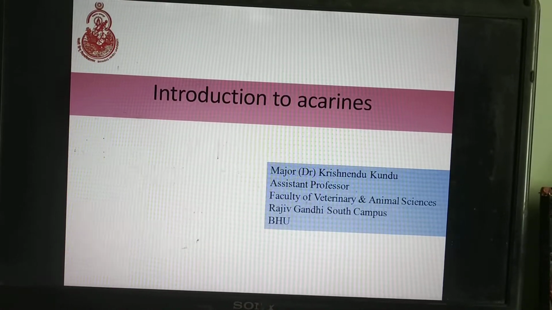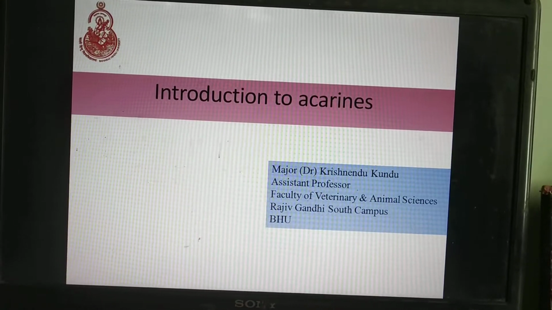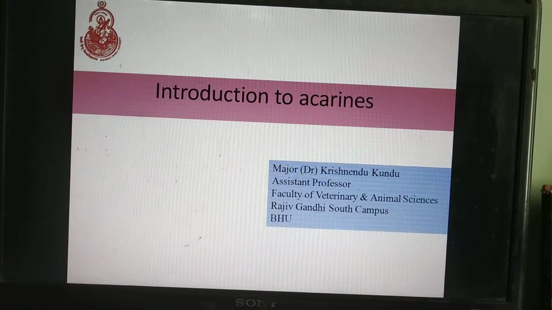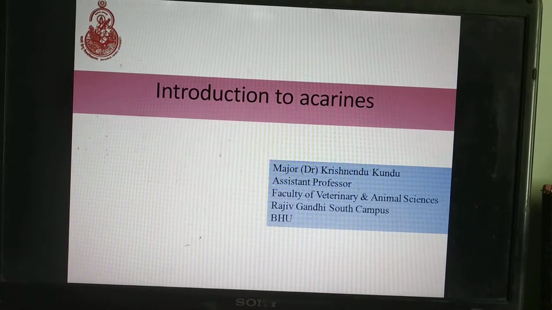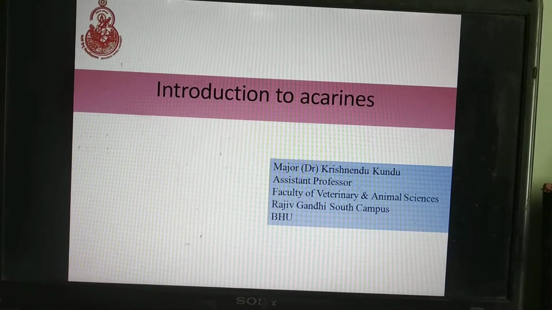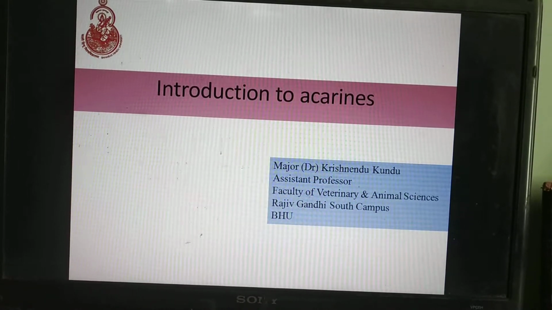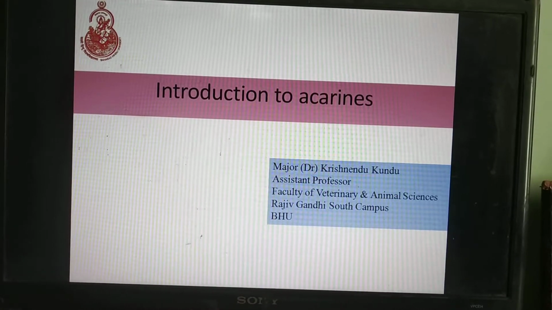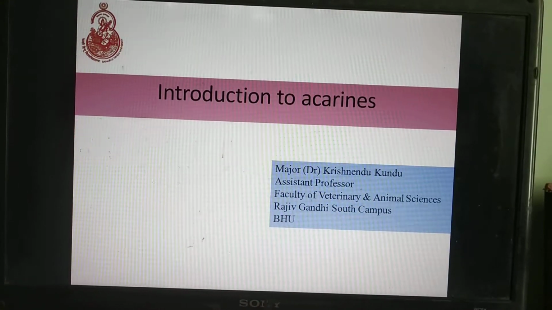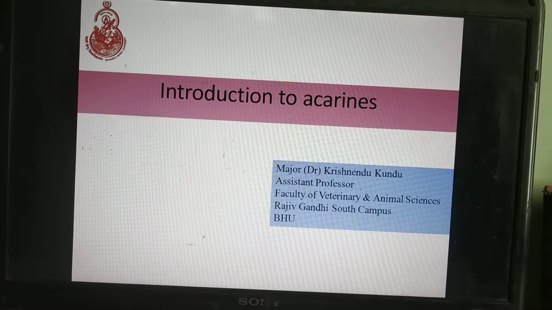Now today we begin with the acarines. Before going into the acarines, we told you that the topic is veterinary entomology and acarology, because entomology deals with insects and acarology deals with acarines. So we will see what acarines are, what the different arthropods of veterinary or medical importance in acarines are, and how these acarines differ from insects. Why are we separately studying the acarines, and what is the importance of these acarines?